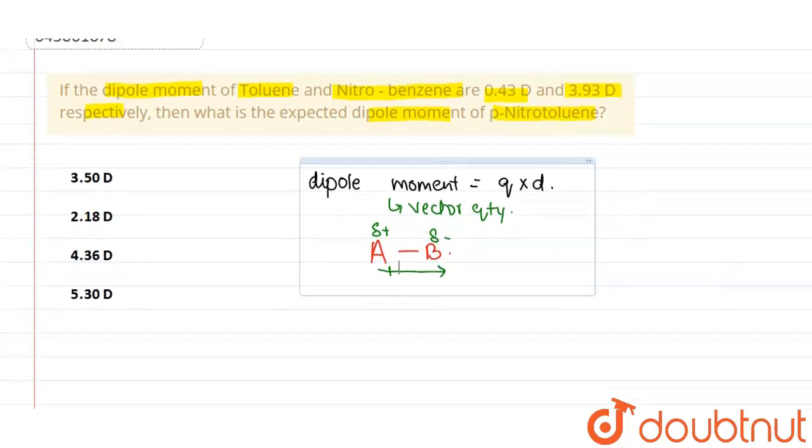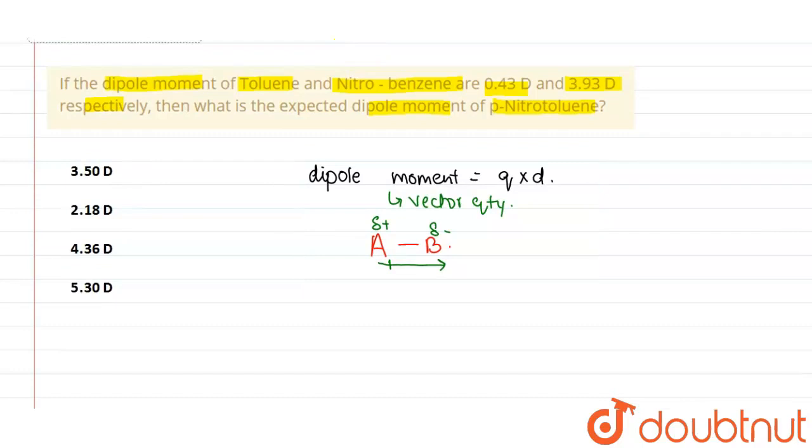Now in our question it is given the dipole moment of toluene. So toluene, the structure is, we have a benzene ring and a methyl group at the top position. Then we have nitrobenzene, and the structure of nitrobenzene is this, with NO2.